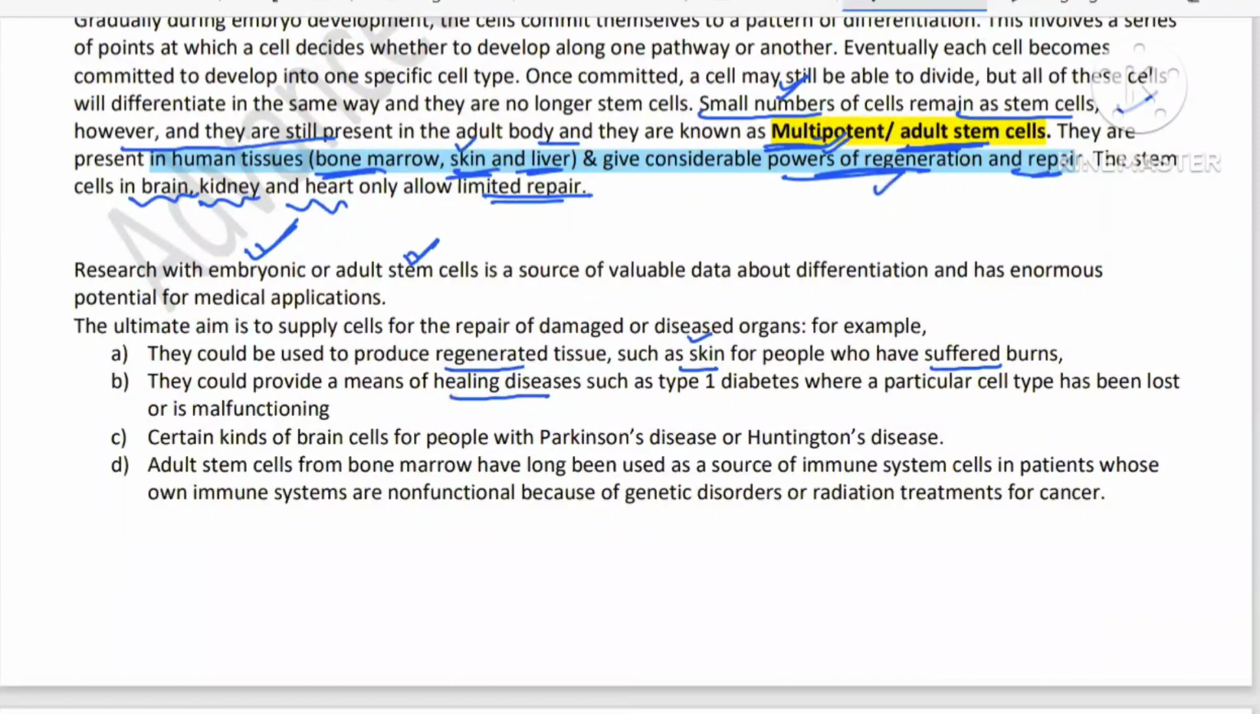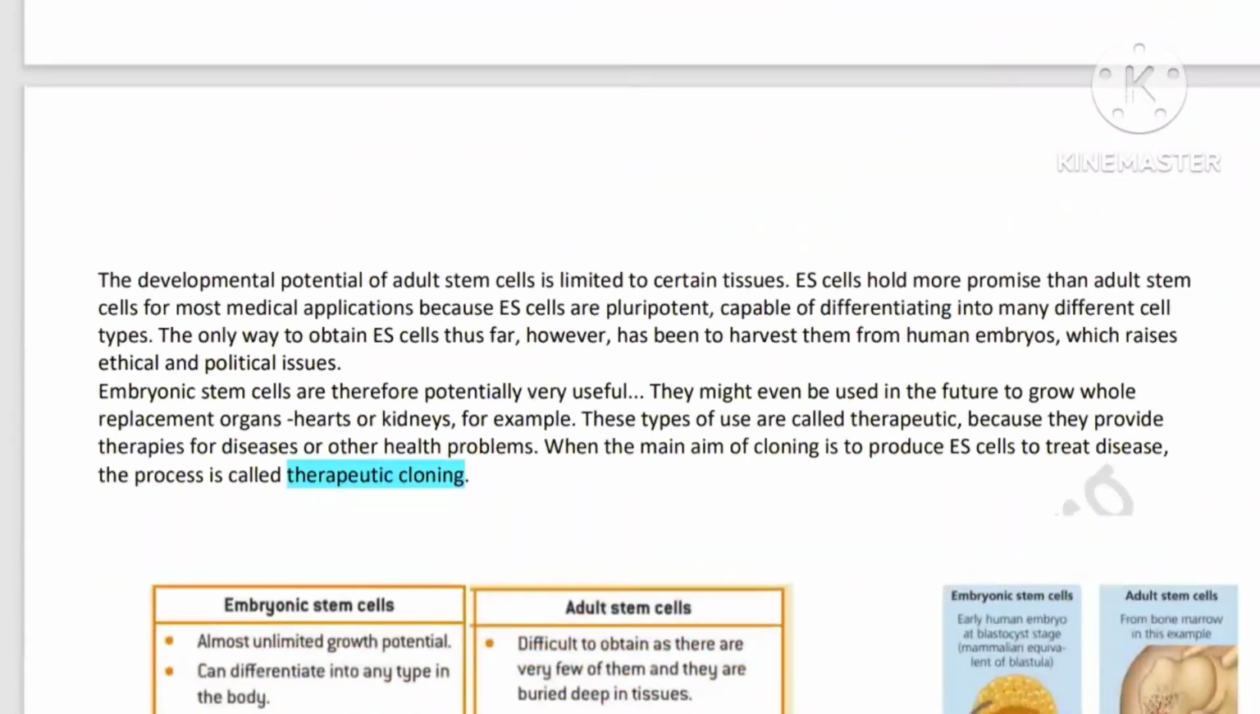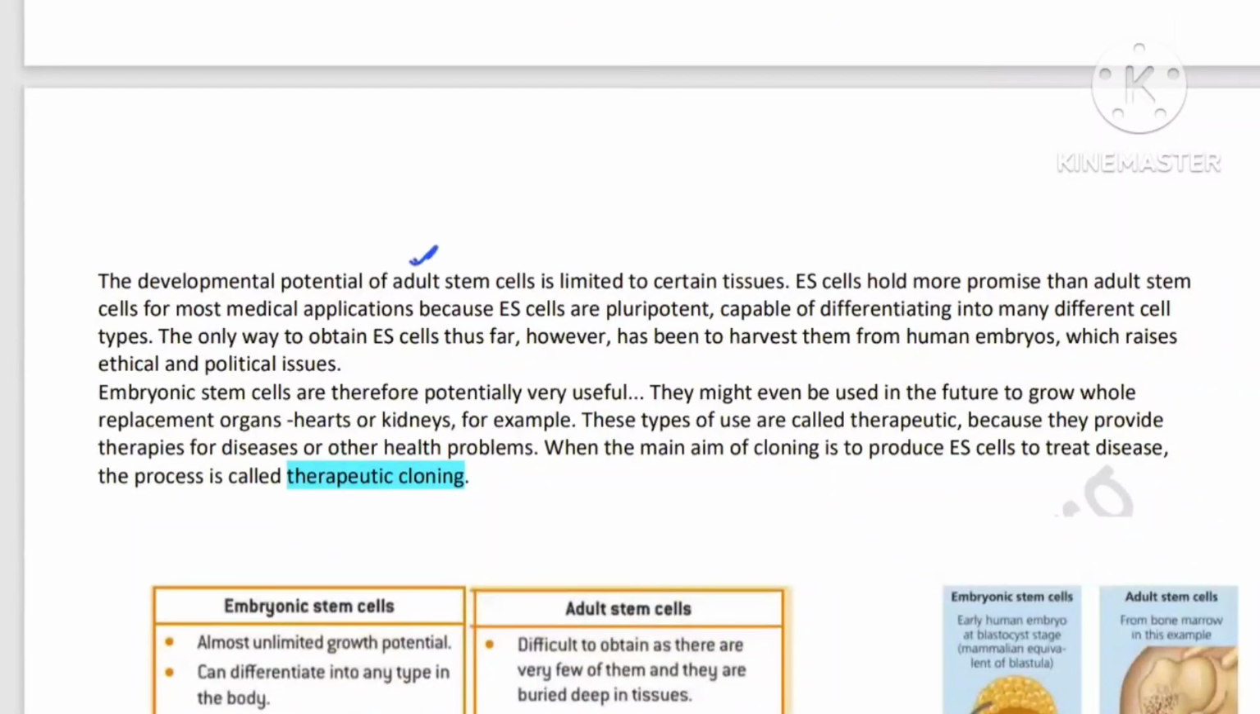People suffering from type 1 diabetes, where the problem is insulin deficiency, we can cure that. Brain cells we can use to cure diseases like Parkinson disease or Huntington disease. Adult stem cells, if taken from bone marrow, can be a source for immune system cells in a patient whose immune system is non-functional. So development of adult cells is possible, but the problem is it is limited.